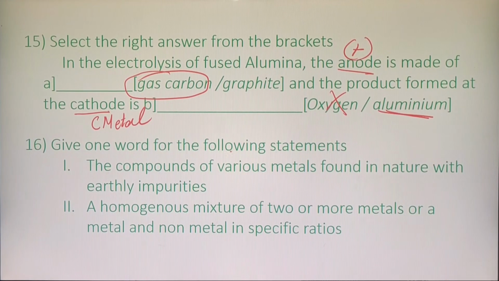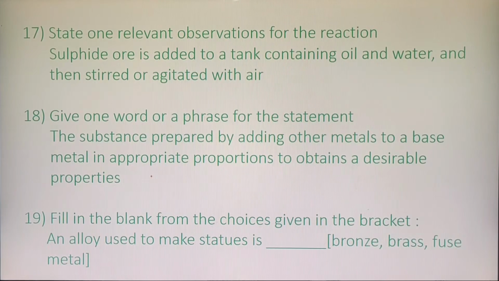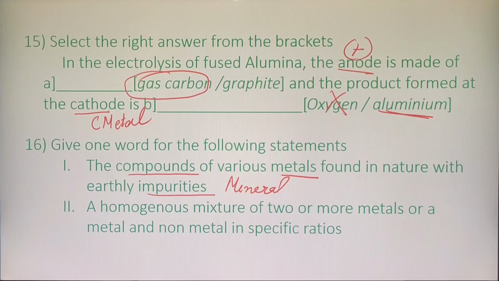Next question. Give one word for the following statement. The compounds of various metal. It is a compound of a metal which is found in nature along with the earthly impurities. The answer here is mineral. Clear? Again, the very same question.